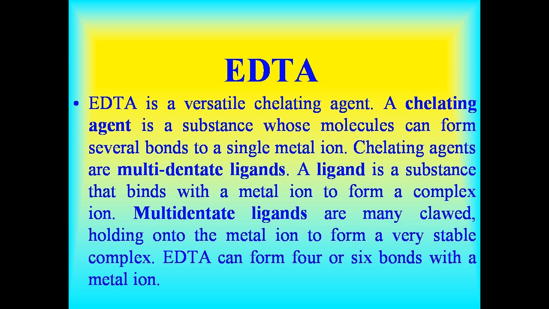What is EDTA? EDTA is ethylene diamine tetraacetic acid. EDTA is a versatile chelating agent. What is a chelating agent? A chelating agent is a substance whose molecules can form several bonds to a single metal ion. Chelating agents are multidentate ligands. A ligand is a substance that binds with a metal ion to form a complex ion. Multidentate ligands are many clawed, holding onto the metal ion to form a very stable complex. EDTA can form 4 or 6 bonds with a metal ion.